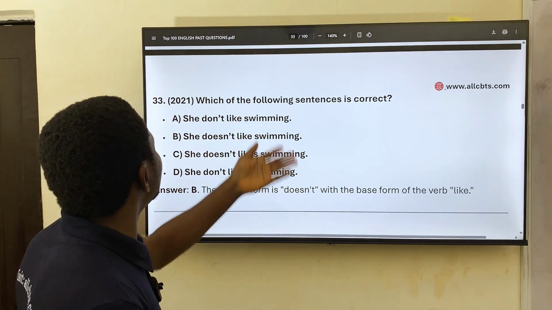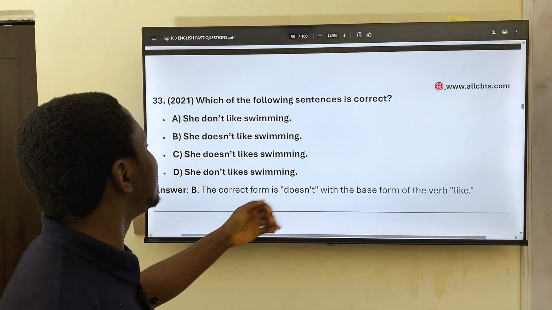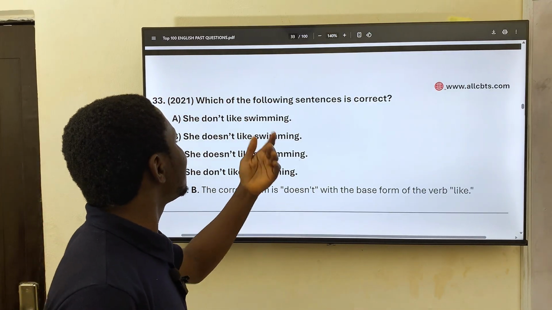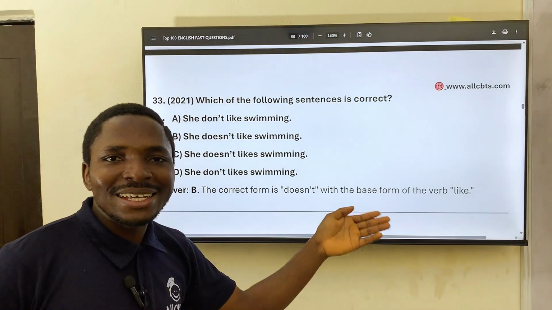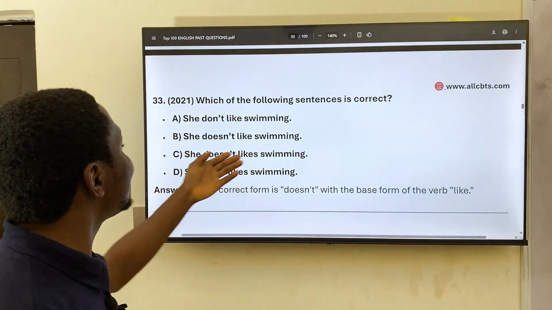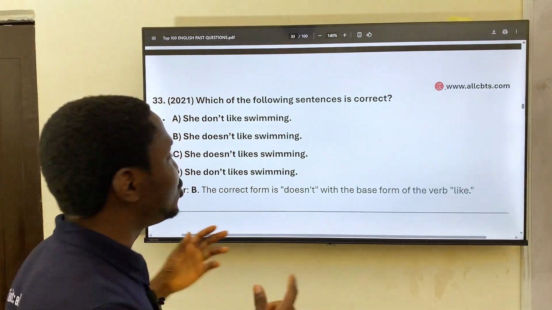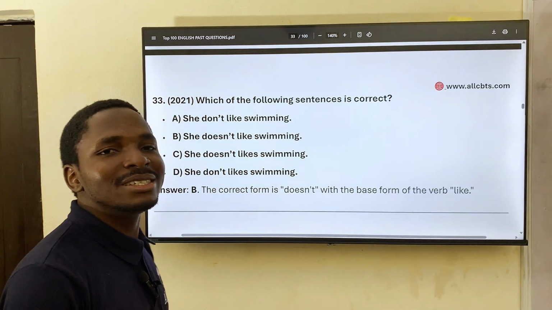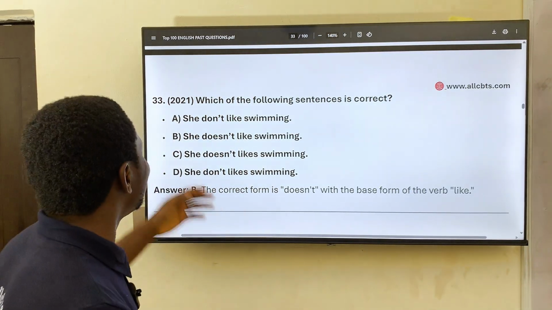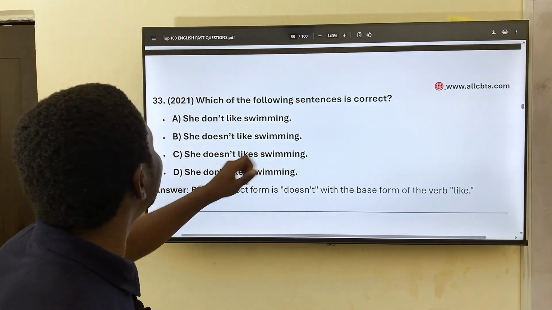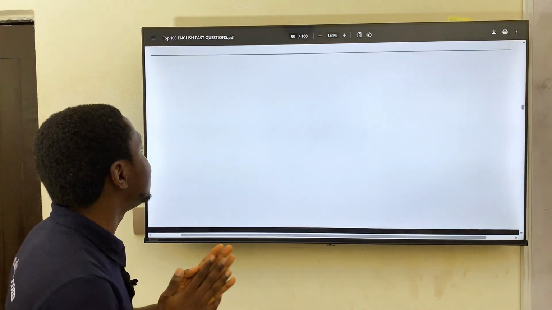She don't like swimming. She doesn't like swimming. She doesn't like swimming. She don't like swimming. Okay? When you see doesn't, it's just a brief, an abbreviation for she does not like swimming. It's either she does or she doesn't. So she doesn't like swimming. So this would be the correct sentence.